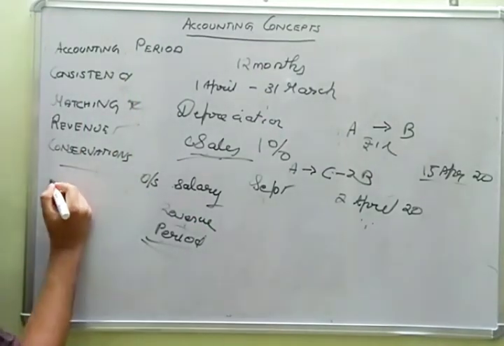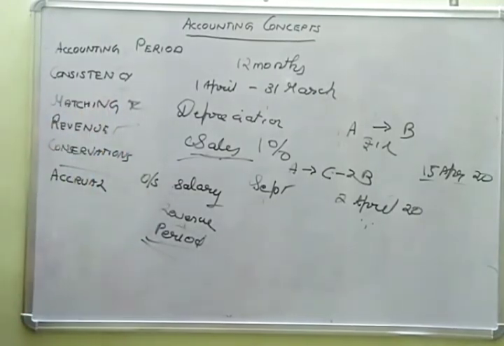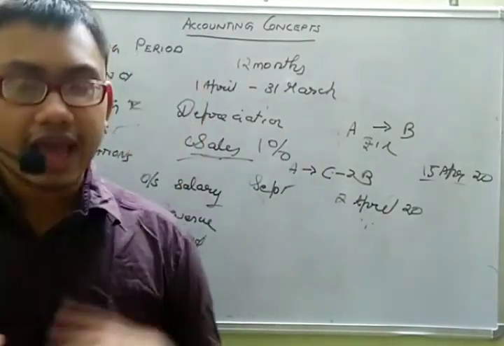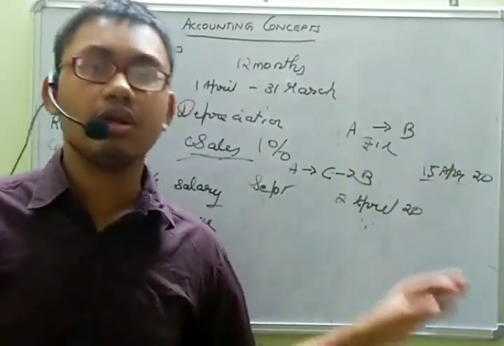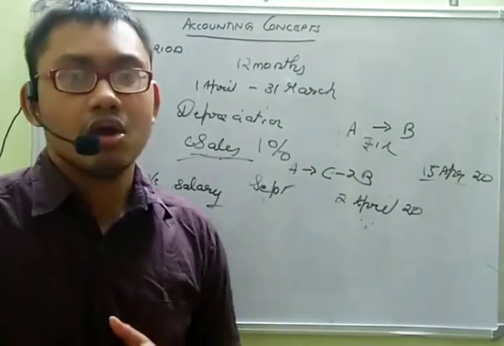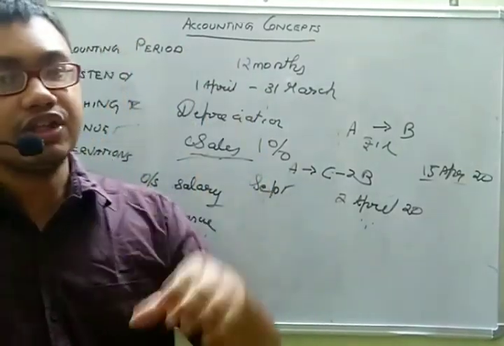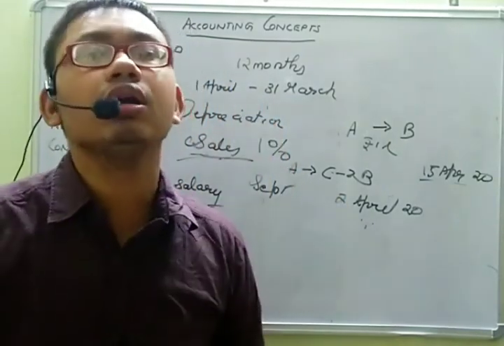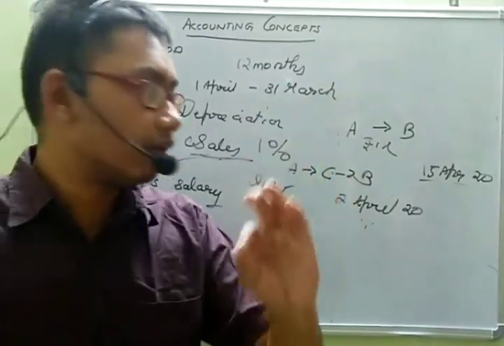Then there is a concept called accrual. See, accrual is basically related to this matching concept. Matching and accrual are actually the same. There are two bases of accounting, cash basis and accrual basis. In cash basis accounting, whenever you get cash, you record it as cash received, and whenever you give cash, you record it as cash given. You will not consider the period. The accrual concept says that only those income and expenses which are for the particular period should be recognized, irrespective of whether they are paid or received. Whether or not they are paid or received, they will be recognized.